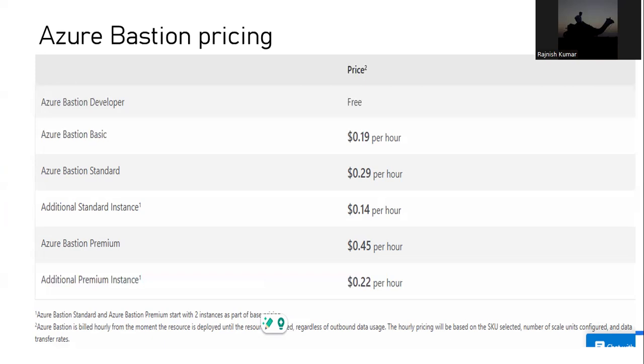So the dollar value will keep increasing if you go with the higher version, right? But the configuration of the shared model you can always achieve from Basic and above, like Standard and Premium, right? But the Developer is absolutely free. You can see the diagram, and this table is from Microsoft, so you can always go to the Microsoft public documents and you'll get these details from there.